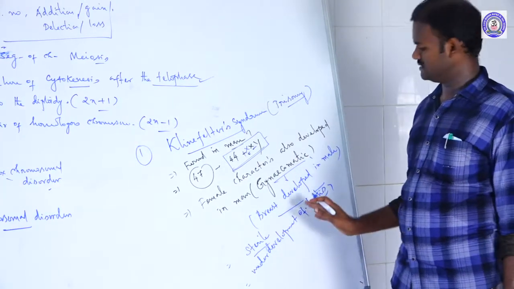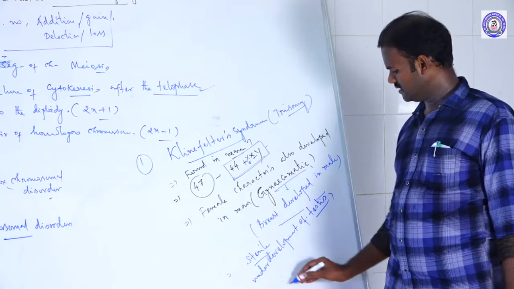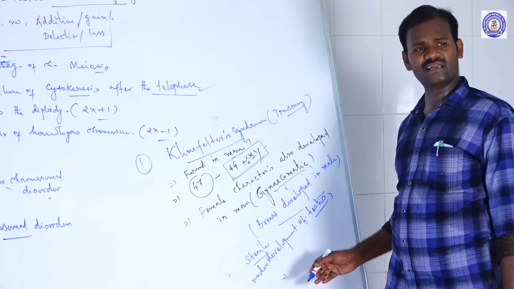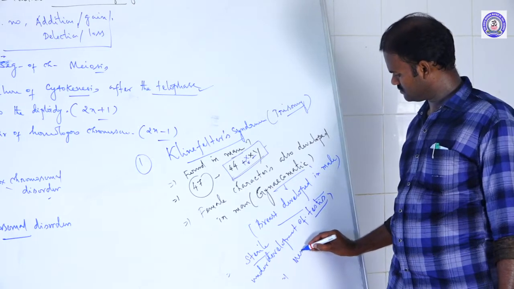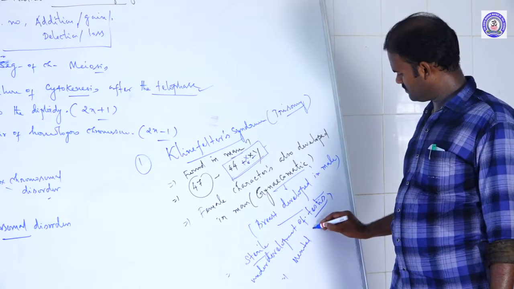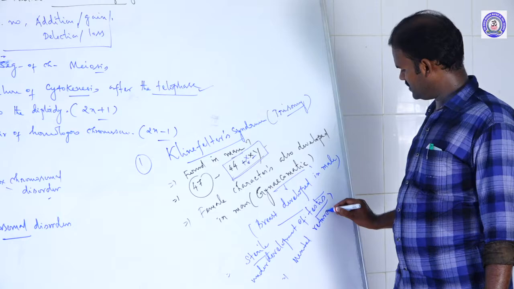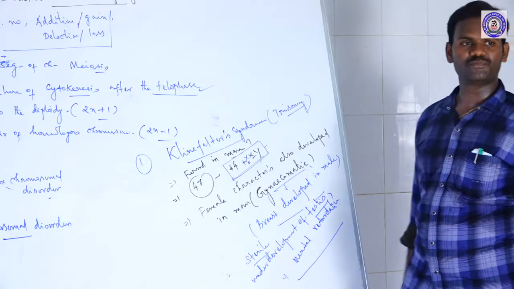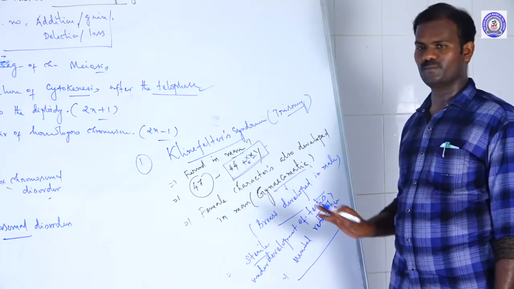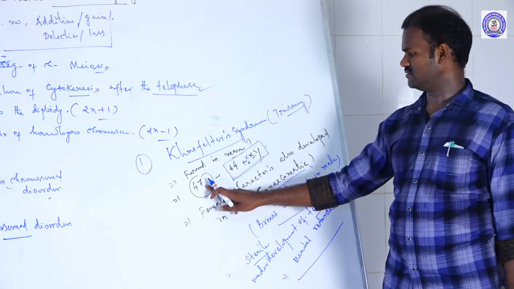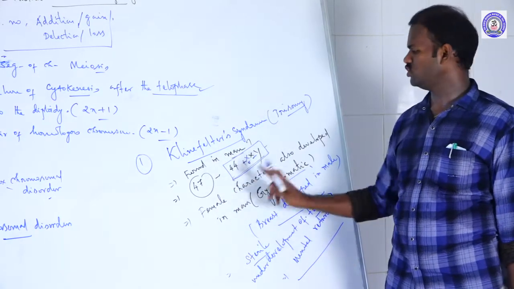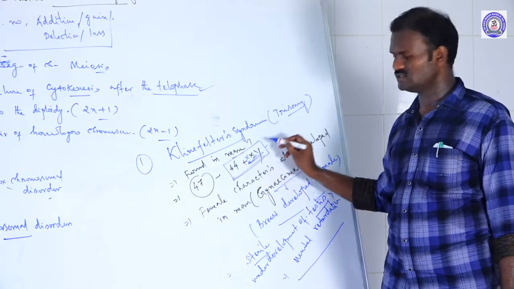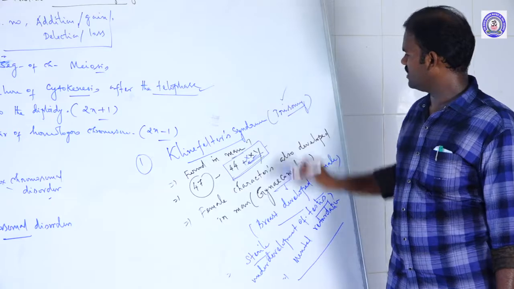Due to underdevelopment of testes, the persons are sterile, unable to reproduce, and as a result, mental retardation also occurs. So these are the symptoms of Klinefelter syndrome. 47 instead of 46. Genotype 44 plus XXY. It is also called trisomy.